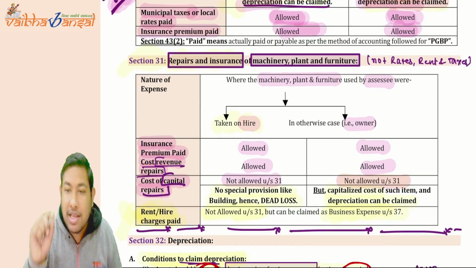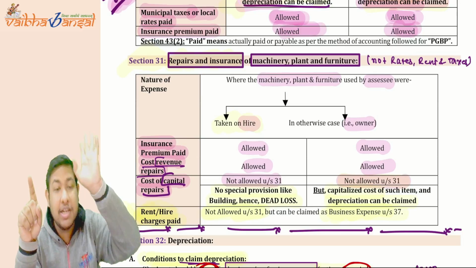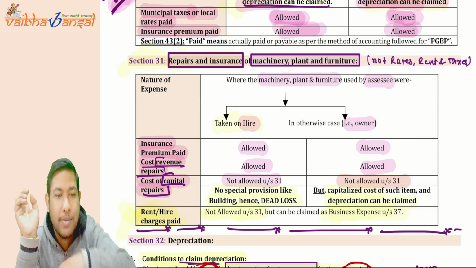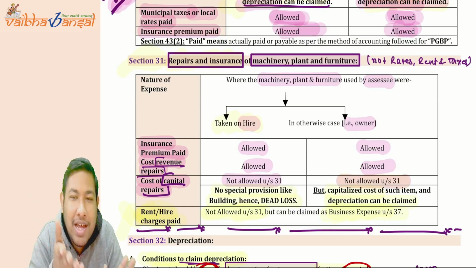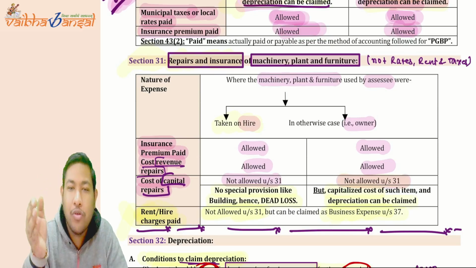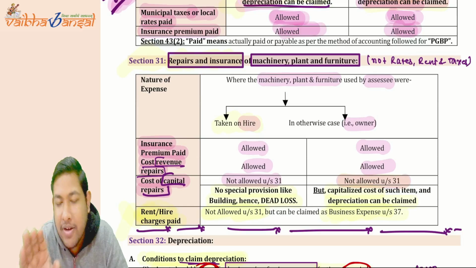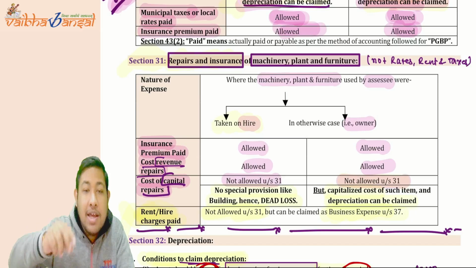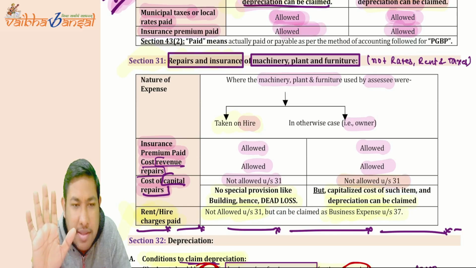But there is a point. For the owner, the same point is written in section 30, which says capitalize the cost and take depreciation accordingly. But there was no such provision written for the hirer who has taken on hire. There is no such point written. So for the person who has taken the assets, the machinery, plant and furniture on hire and has incurred any capital repairs, it is not allowed under section 31.